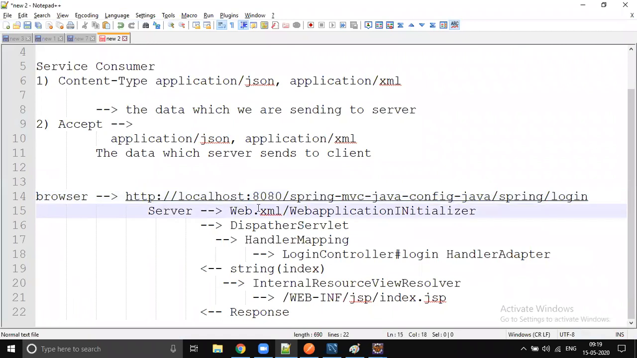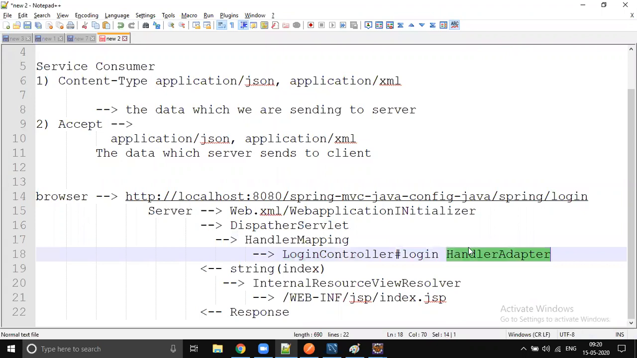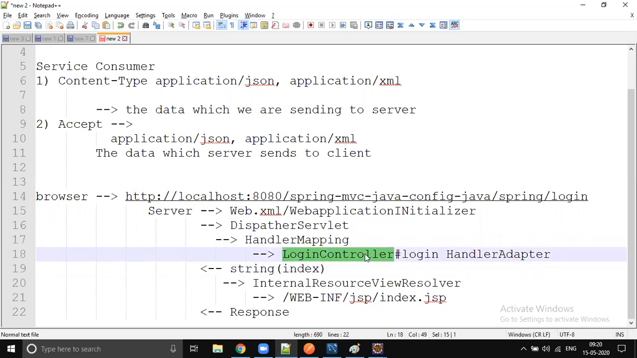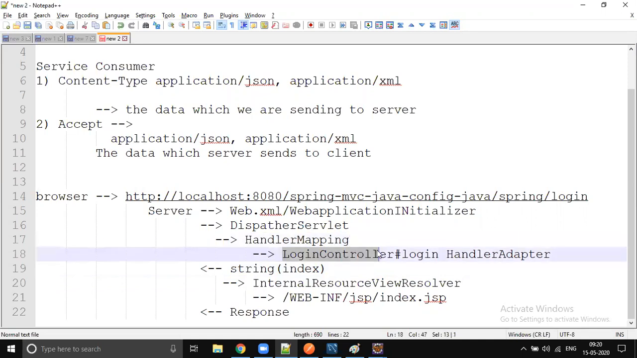The request goes to the servlet web.xml or web initializer, then to the dispatcher servlet. From the dispatcher servlet, there is no more doGet or doPost. It takes help from handler mapping and identifies the mapping, then executes that mapping through the handler adapter. Finally you get some string. If your login controller is annotated with @Controller, it will check for a view resolver. If a view resolver is identified, it will resolve that view by executing the view resolver code. If it is a REST controller, then whatever you return from the controller will be the final response.